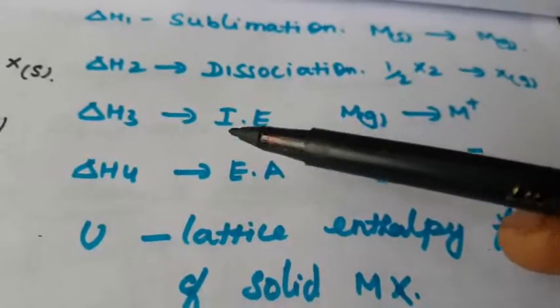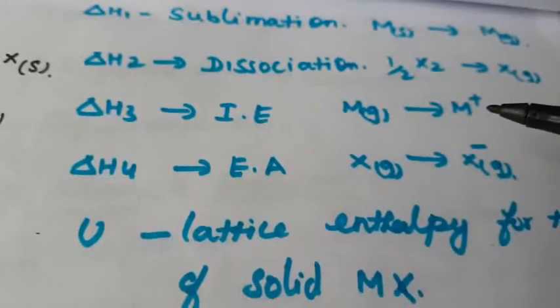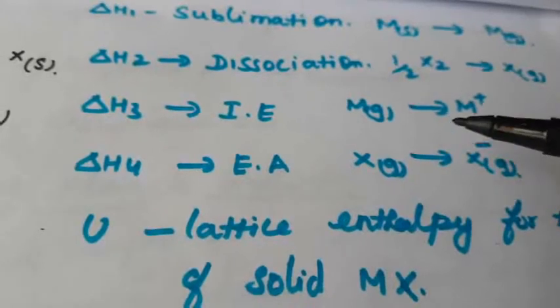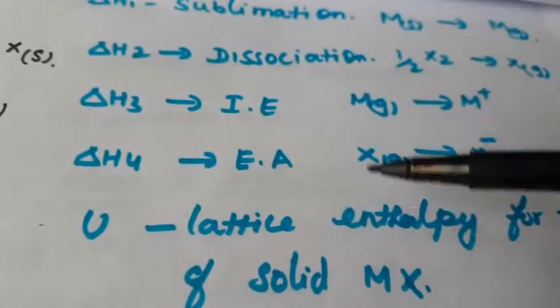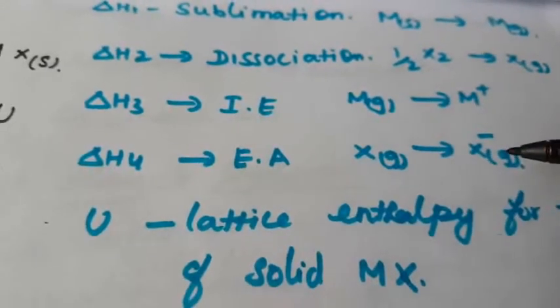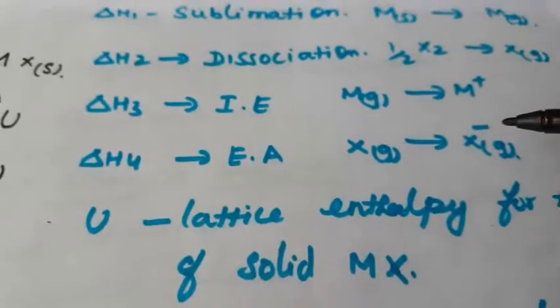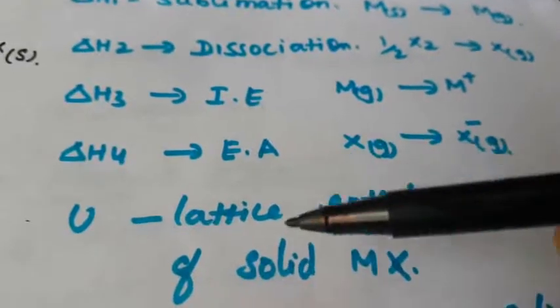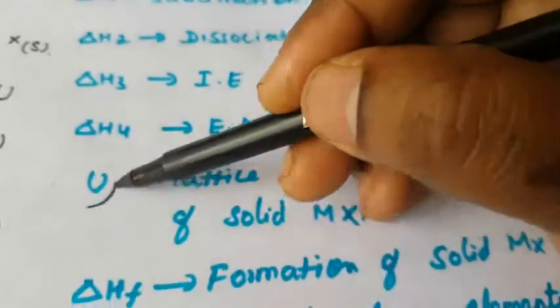Ionization energy removes an electron from the outermost shell of the atom. Electron affinity is when the gaseous atom gains one electron to form X minus. Finally, it is converted into the lattice enthalpy, which you have to find out.